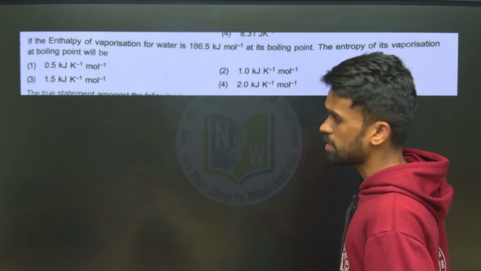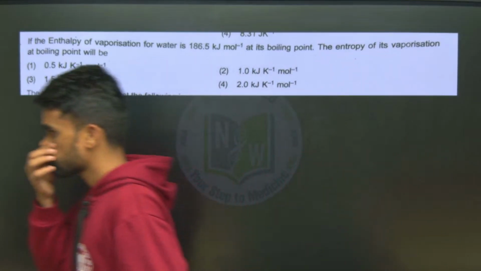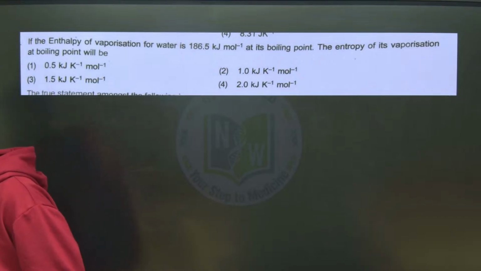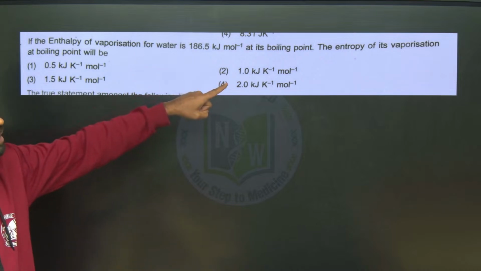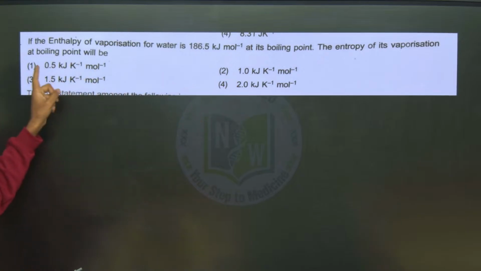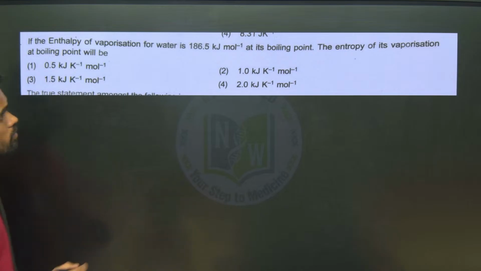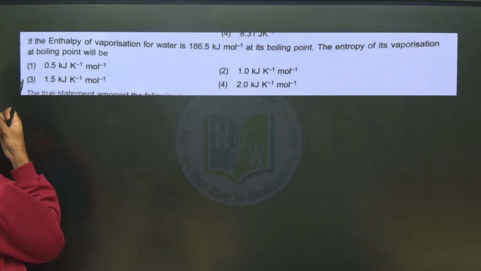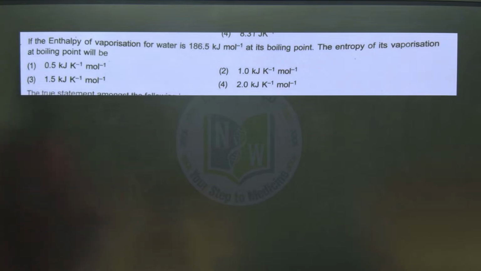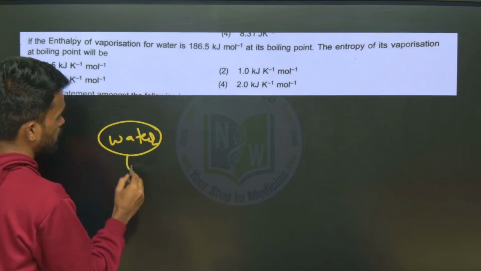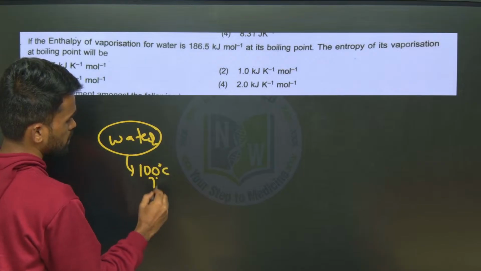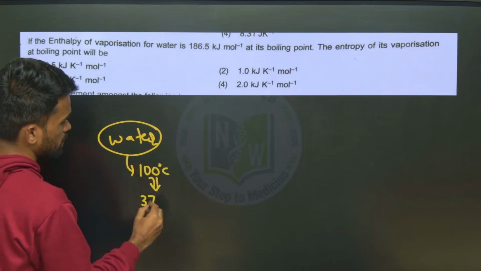Okay, now try this. If the enthalpy of vaporization of water is given at its boiling point, then the entropy of its vaporization at boiling point will be. So what is the formula we can use here? Tell me. See, water. So water they are saying now, what is its boiling point? 100 degrees. So 100 degrees Celsius means convert this into Kelvin. So 373 Kelvin you have.